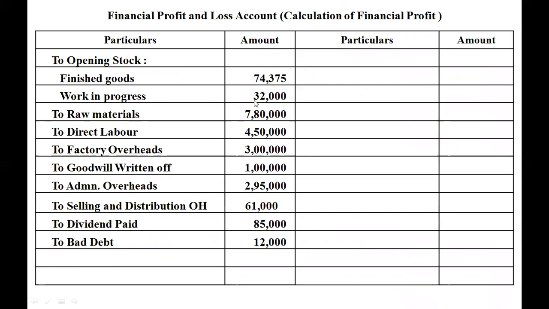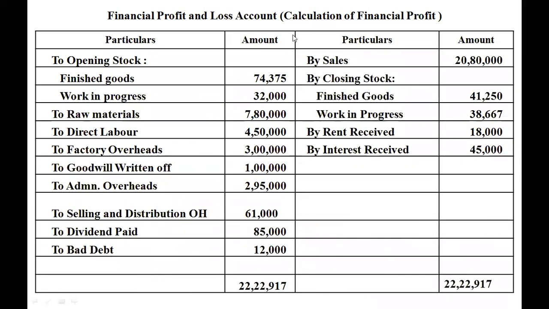All these are given in the problem. And next, by sales 20,80,000, by closing stock of finished goods 41,250, by work in progress 38,667, by rent received 18,000, by interest received 45,000.